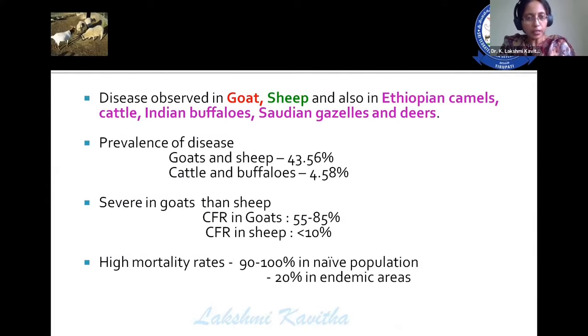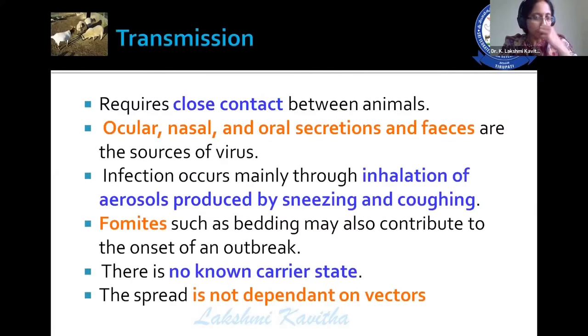The severity of disease in goats can be observed by observing the case fatality rate. The CFR in goats is 55 to 85%. CFR in sheep is less than 10%. And the mortality rate may go up to 100% in naive population and 20% in endemic areas. This statistic itself is telling that goat is the primary host for this particular disease. Of course, there are several theories for the origin of disease. All these things are not a matter here. The thing is how best we can control the infection.